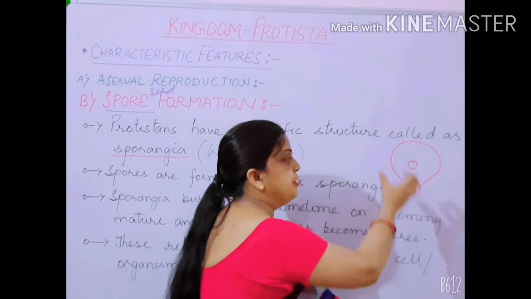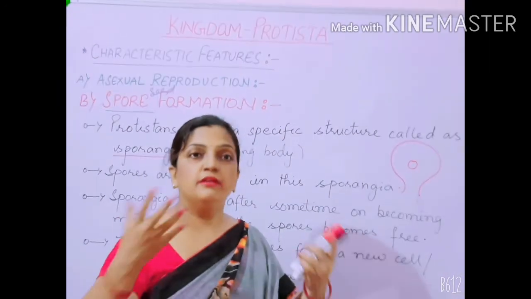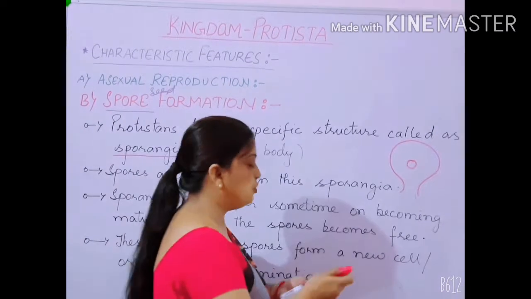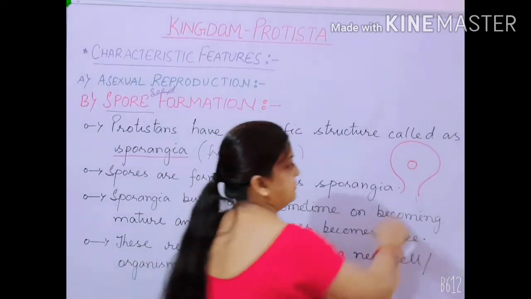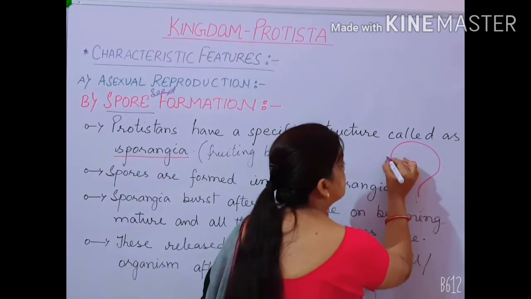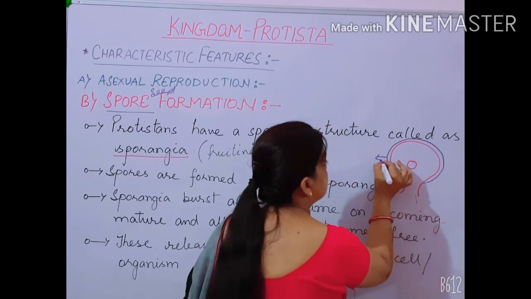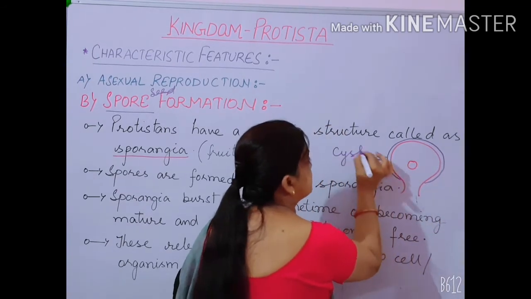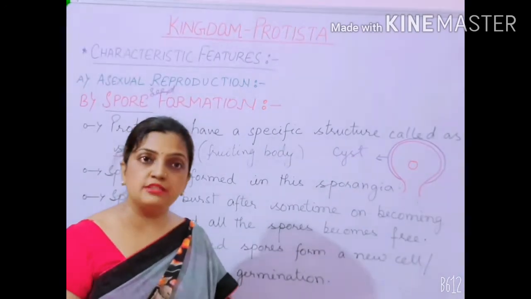At that time your fruiting body, your sporangia will grow. It will be flourishing very nicely. During that condition, outside this sporangia, a protective wall gets developed, and this protective wall is called cyst. Why is this protective wall formed?